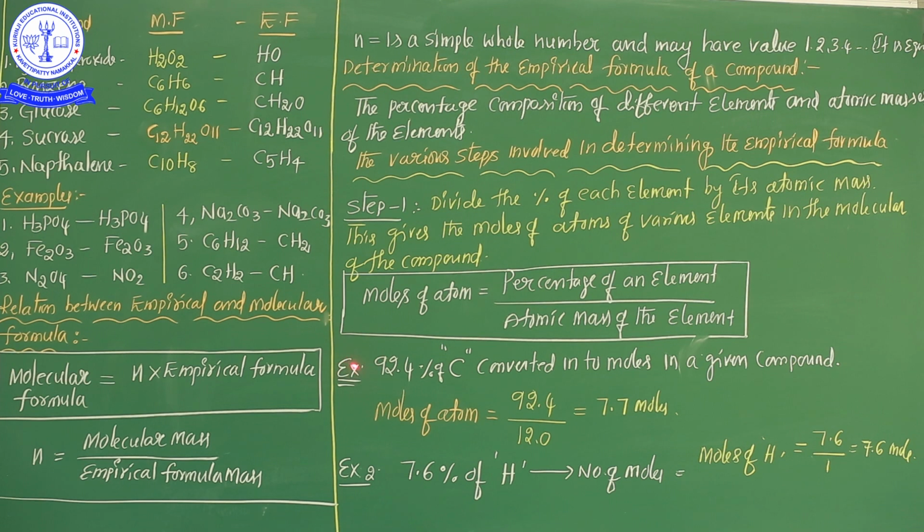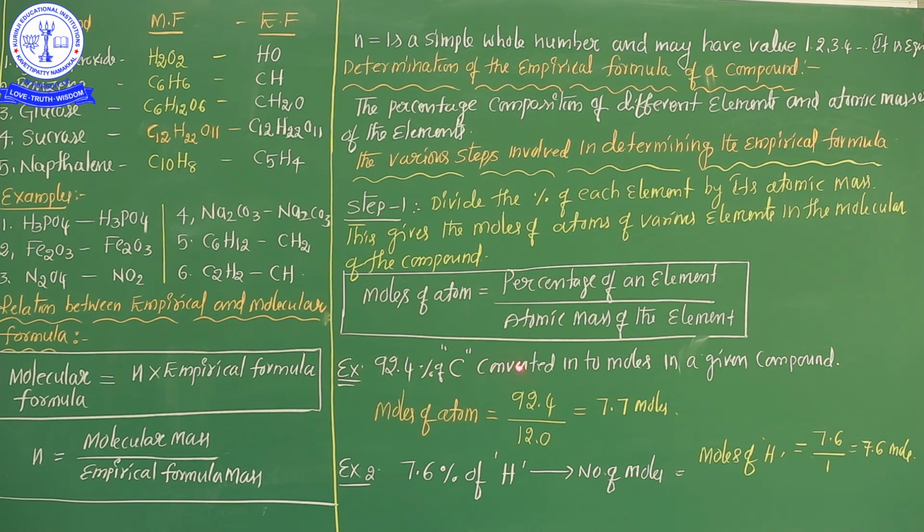See here, one example I already mentioned clearly: 92.4% of carbon. See carefully, 92.4. My dear students, all these steps are involved in the determination of the empirical formula. The first step in the determination of the empirical formula is to divide the percentage of each element by its atomic mass. So see the question carefully.